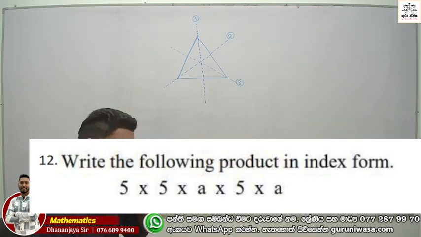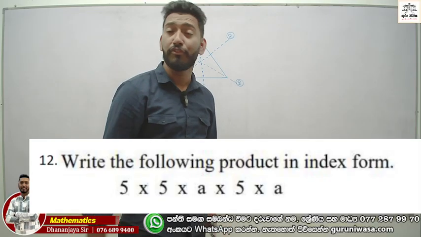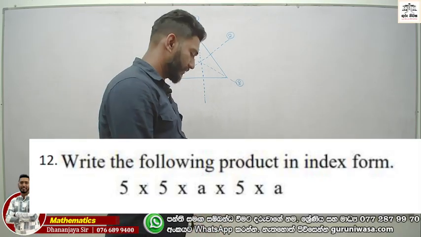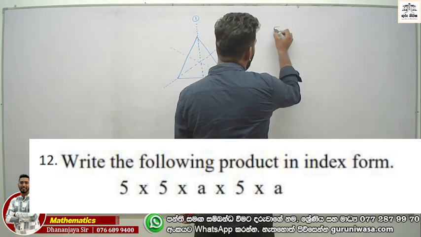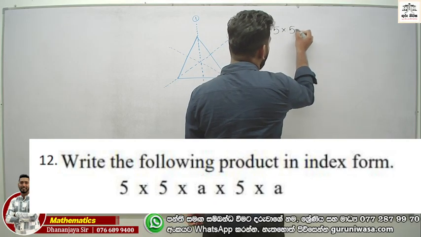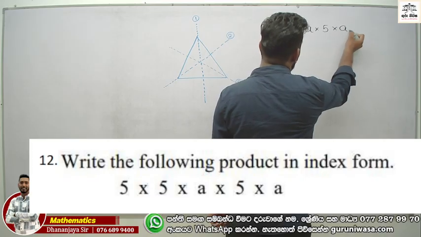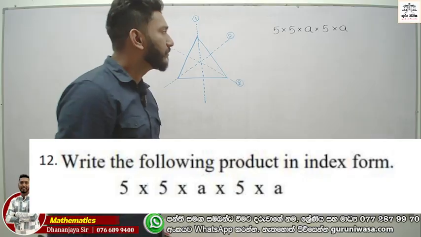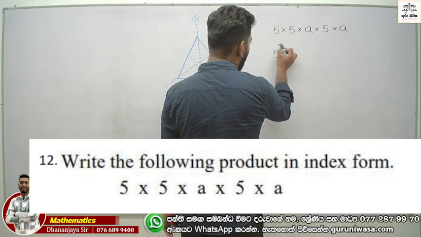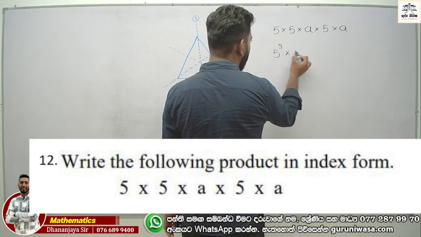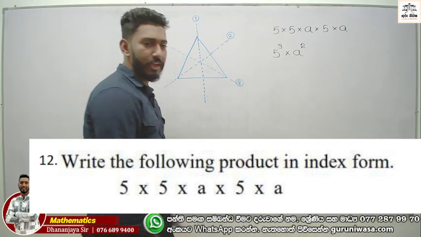Question number 12. Write the following product in index form. Index form, right? 5, 5a, 5a. 5 into 5 into a into 5 into a. And now you know there are how many 5s? There are 3 5s. Therefore, 5 to the power of 3 multiplied by a to the power of 2.